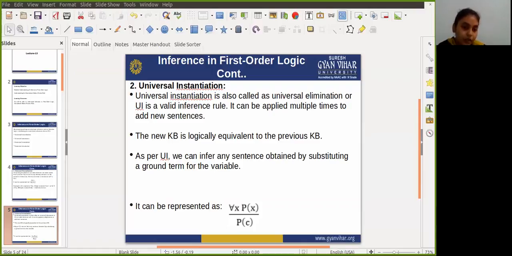So the UI rule states that we can infer any sentence P(c) by substituting a ground term c for all x P(x) for any object in the universe of discourse. It can be represented as: if for all x P(x) is true, then obviously P(c) will be true.